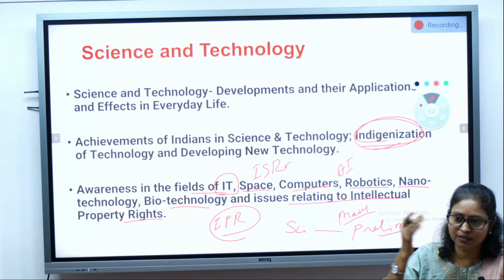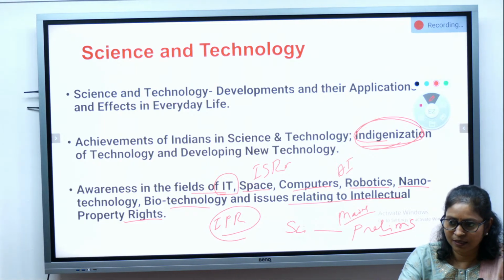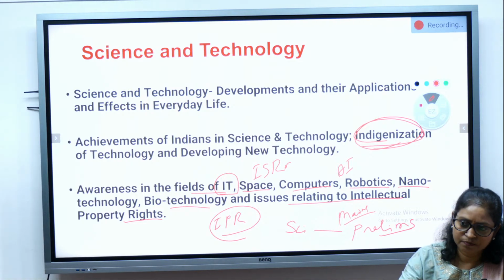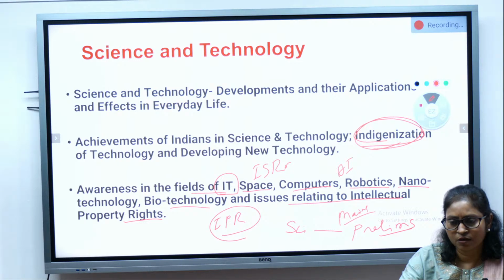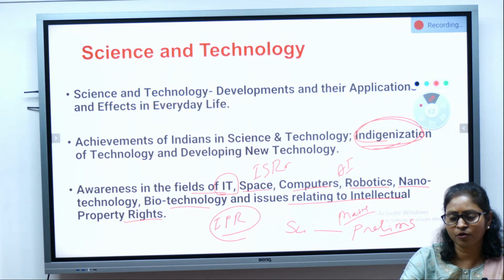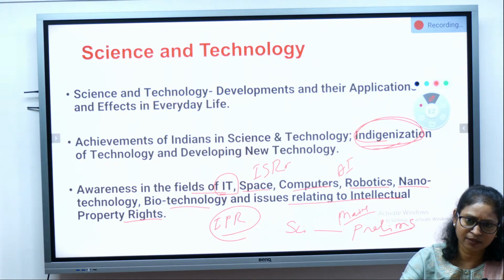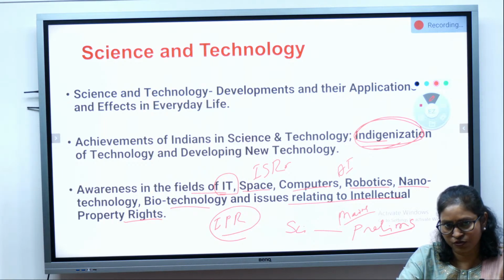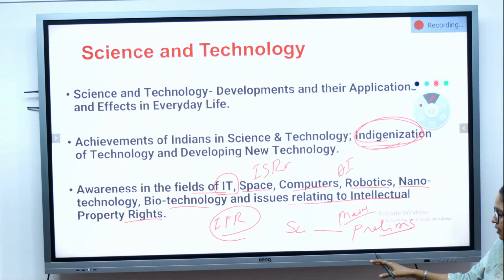If some questions come, for example, related to metals or the periodic table in chemistry, or biology related to organs or so, the basic understanding is very, very important. You can brush up 6th to 10th and then you are all set to answer those types of questions, the basic questions of science.